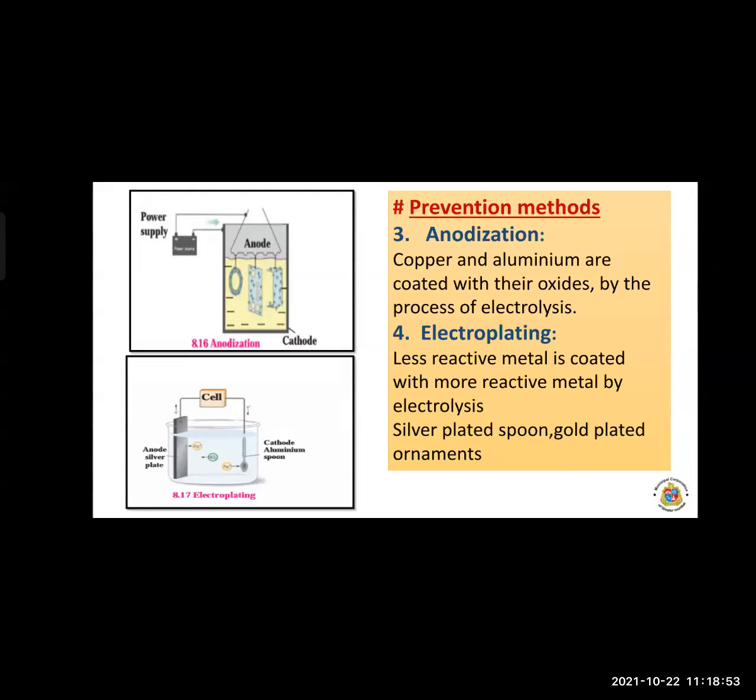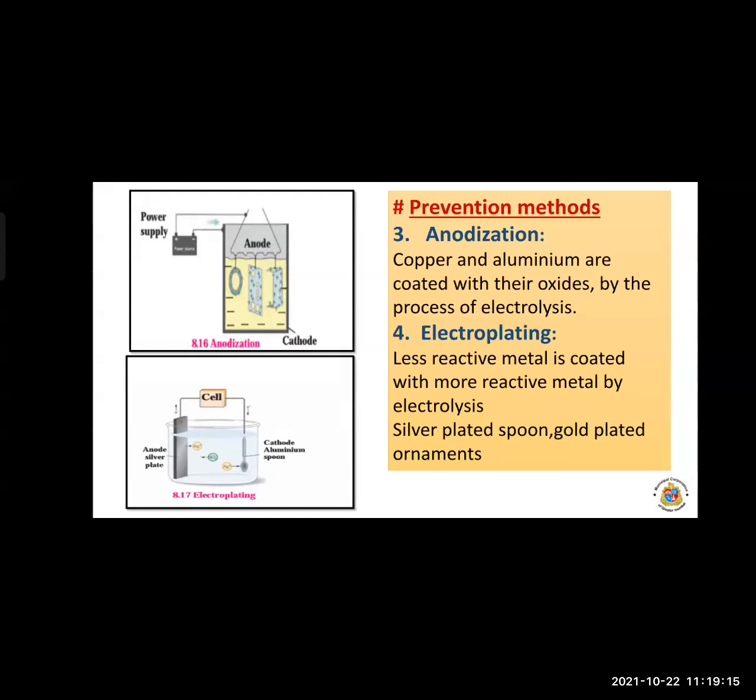Okay. Examples here: a silver plated spoon, gold plated ornaments. These are examples of electroplating.